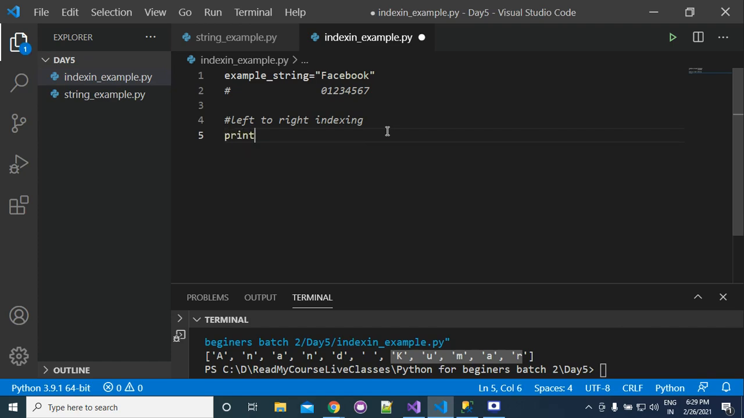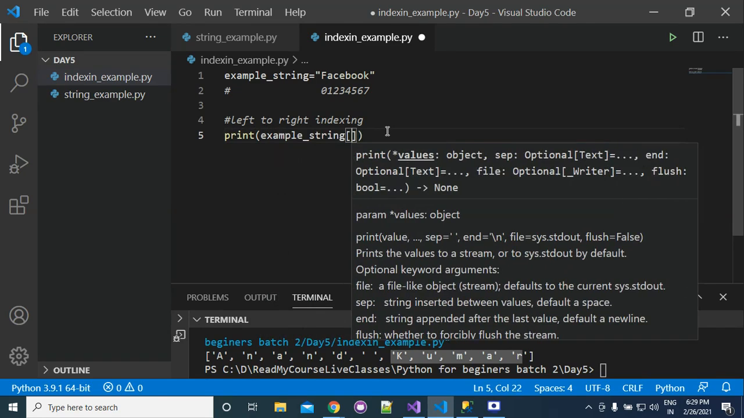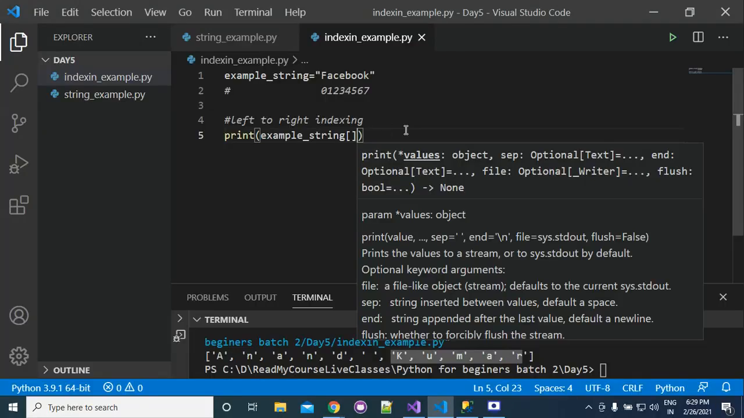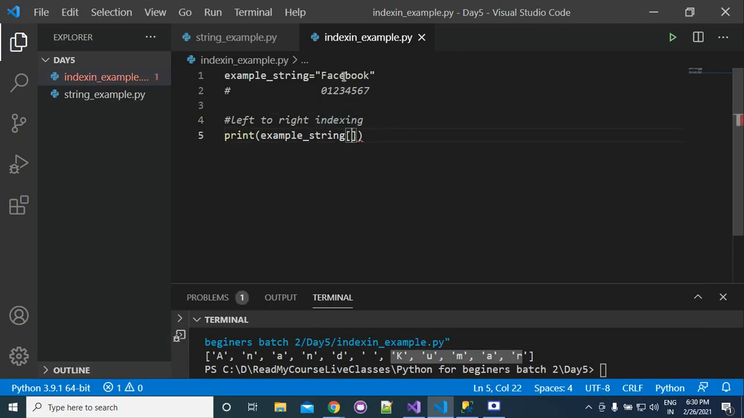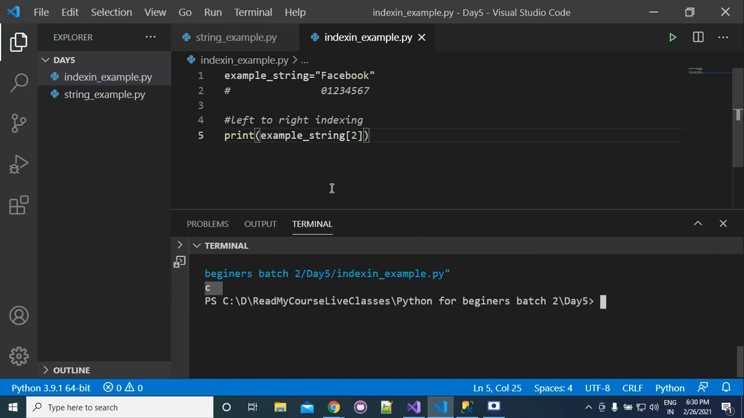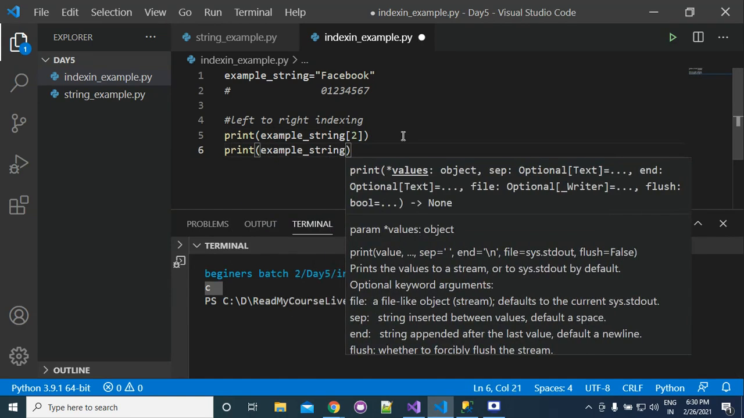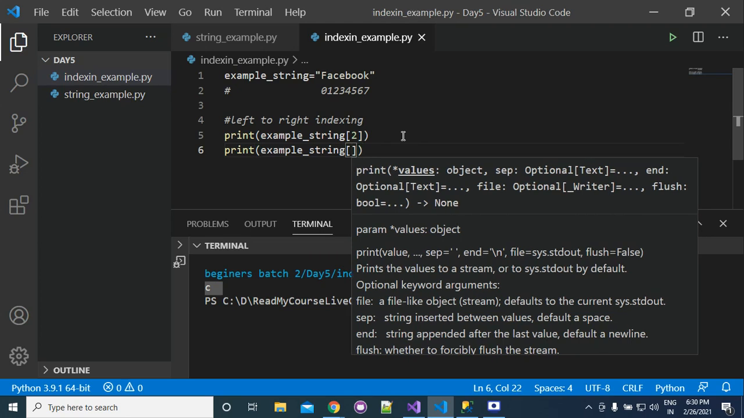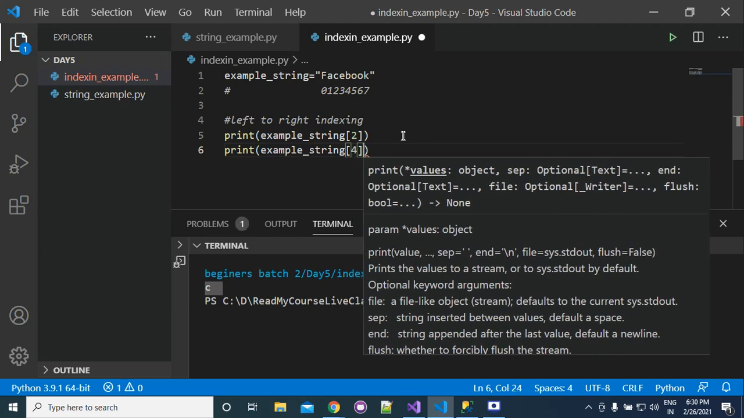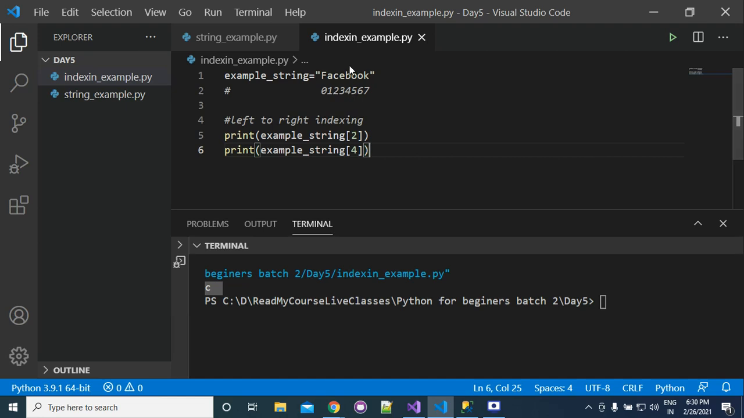If you type print example string and suppose that we want to get this C. So we will type here the index of C, which is what? 2. So we will type here 2. Now it will print C. Similarly, if you type example string 4, then what will you get? D.